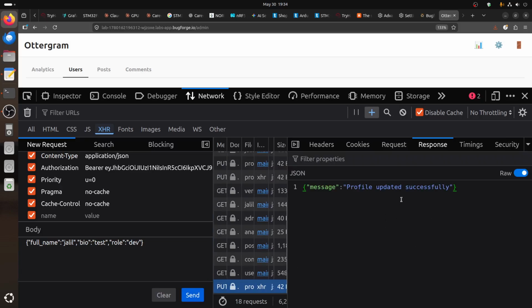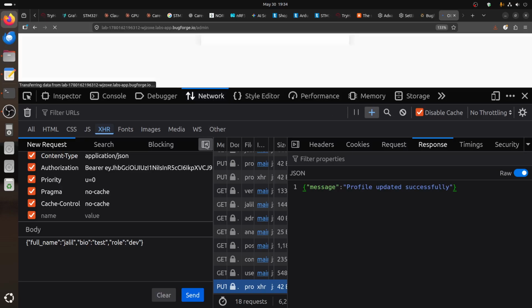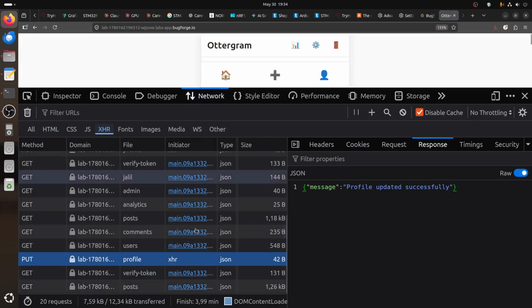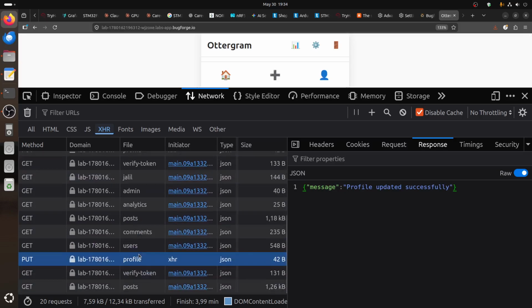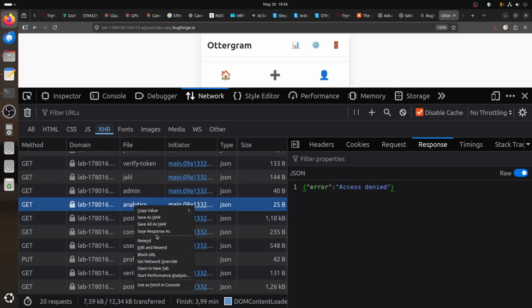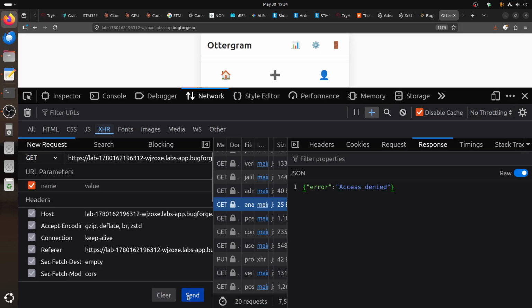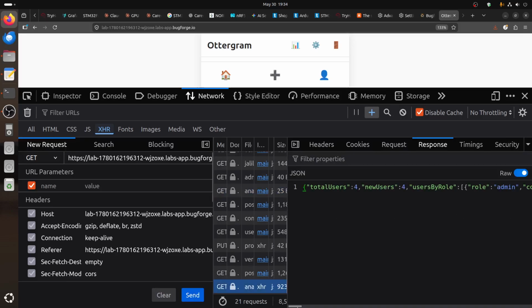If I click there, it's an update request, but if I refresh now, the dev will die because dev is not like admin. But if I go to my analytic endpoint, remember this analytic one, if I edit now and resend it with my new role, it worked, and we got our flag for today.